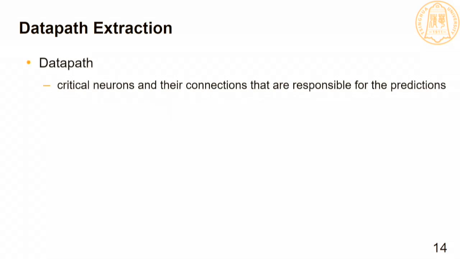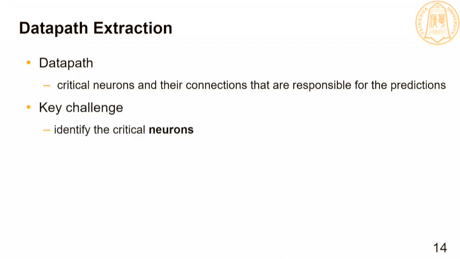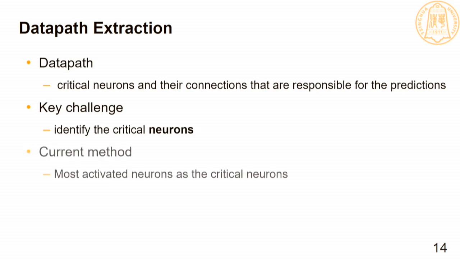Okay, after introducing the case study, now I want to talk about how the data paths are extracted and visualized. Data paths contain critical neurons and their connections that are responsible for the predictions of examples. So the key challenge of extracting a data path is to identify the critical neurons. A commonly used method is to select the most activated neurons, but this method may result in misleading results.